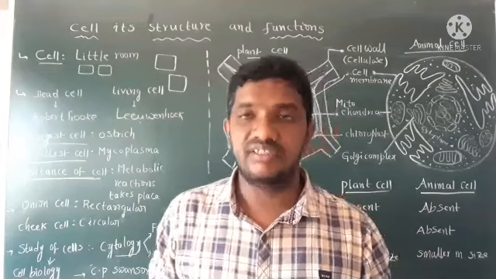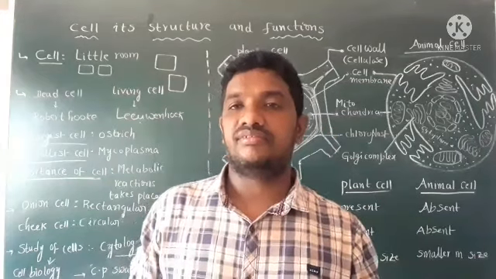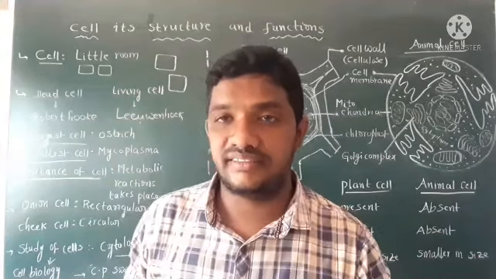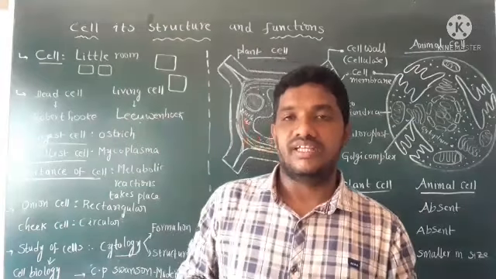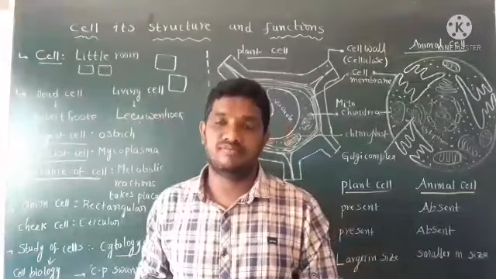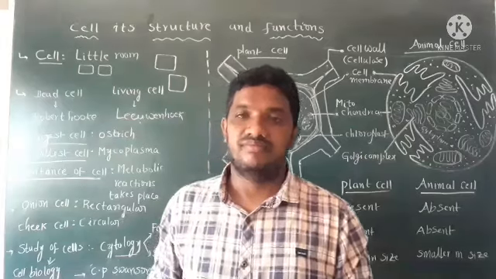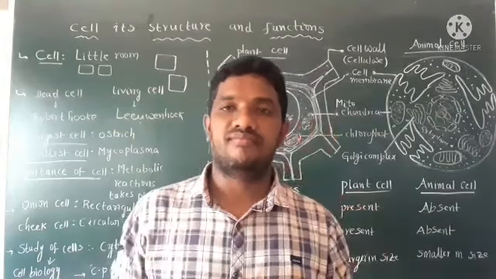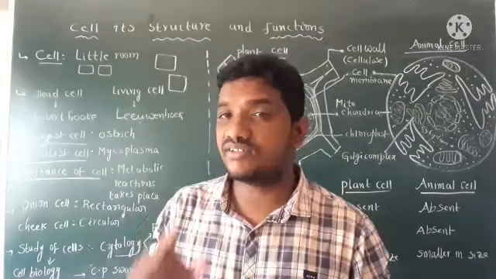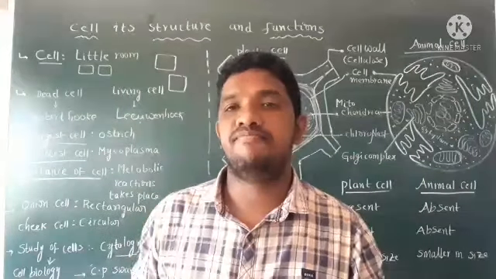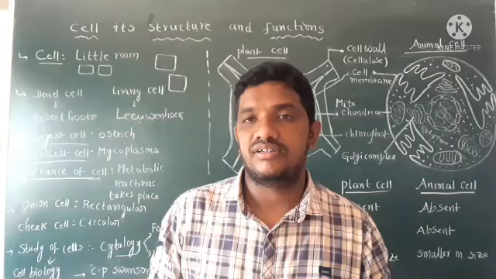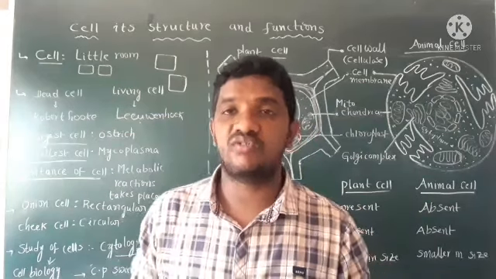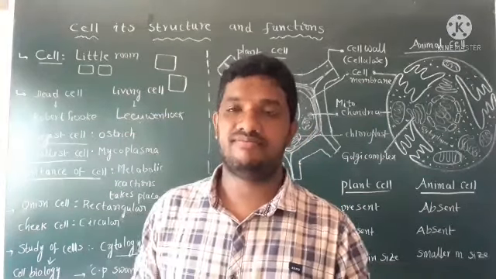Actually, he discovered the dead cells in the honeycomb. That is the discovery of a cell. Who discovered the dead cell first? Robert Hooke in the year 1665.